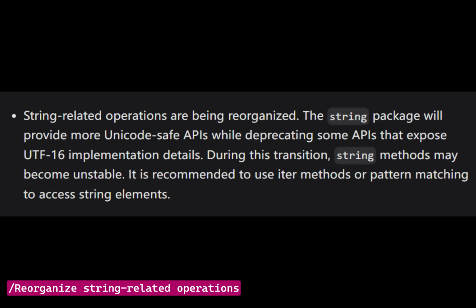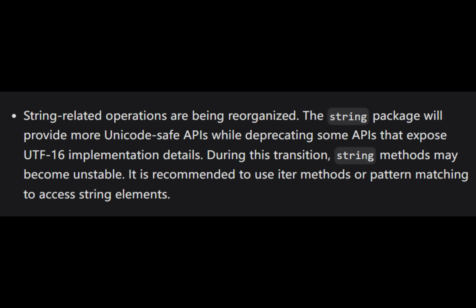We are currently reorganizing some of the string-related APIs. Previously, many string operations, such as indexing, were performed using integers, and the string was encoded in UTF-16. This created ambiguity when accessing elements, whether you are retrieving a code unit or a Unicode character. Our goal is for the MoonBit string package to provide more Unicode-safe APIs. So, we will gradually deprecate APIs that expose UTF-16 implementation details. During this transition, some string operations may be deprecated, so they may not be stable.